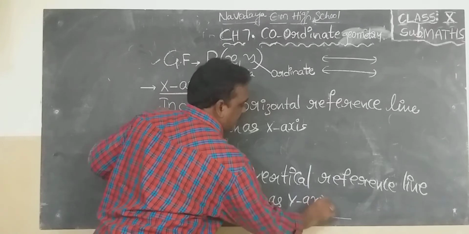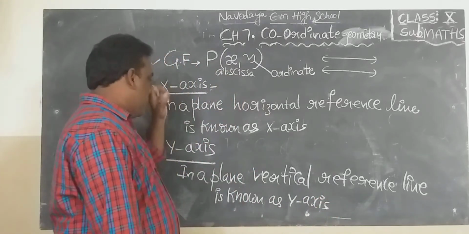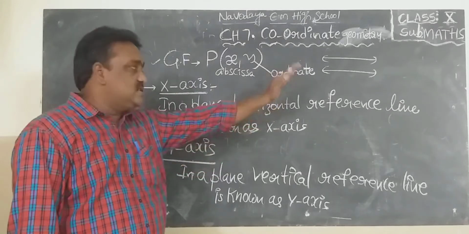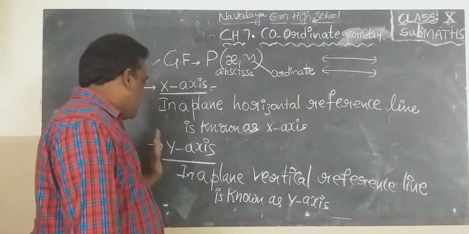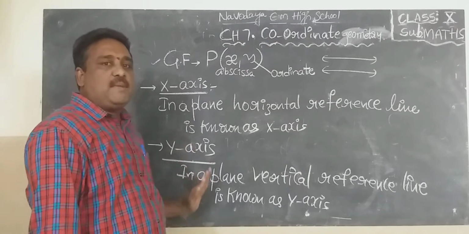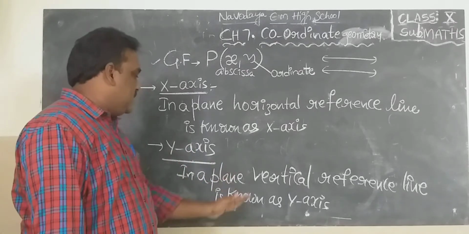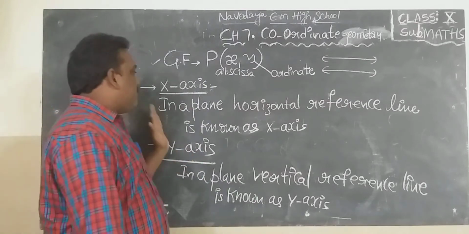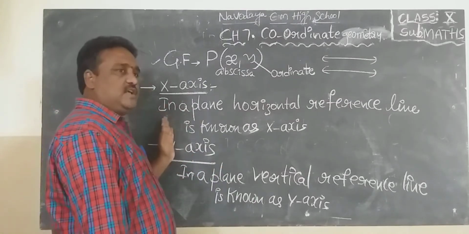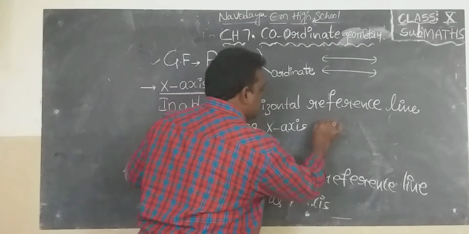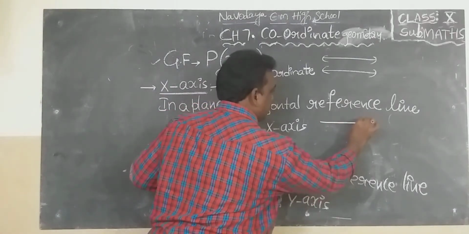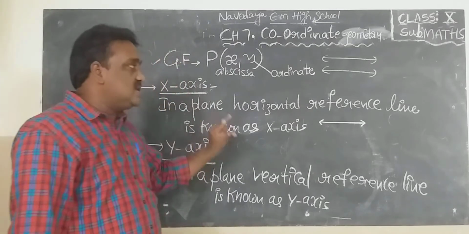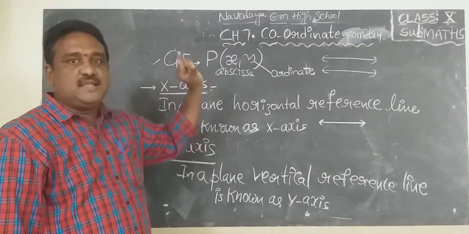So, what is the definition of the x-axis? In a plane, a horizontal reference line is known as the x-axis. What is the definition of the y-axis? In a plane, a vertical reference line is known as the y-axis. Very, very important definitions. This is the x-axis: a horizontal reference line.